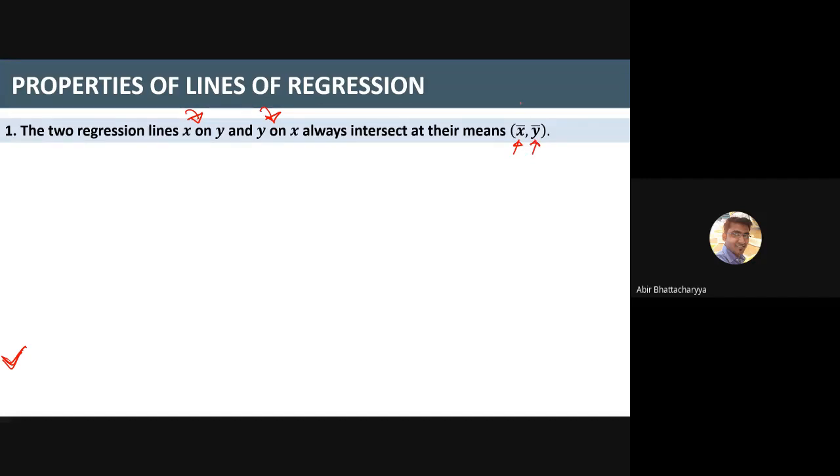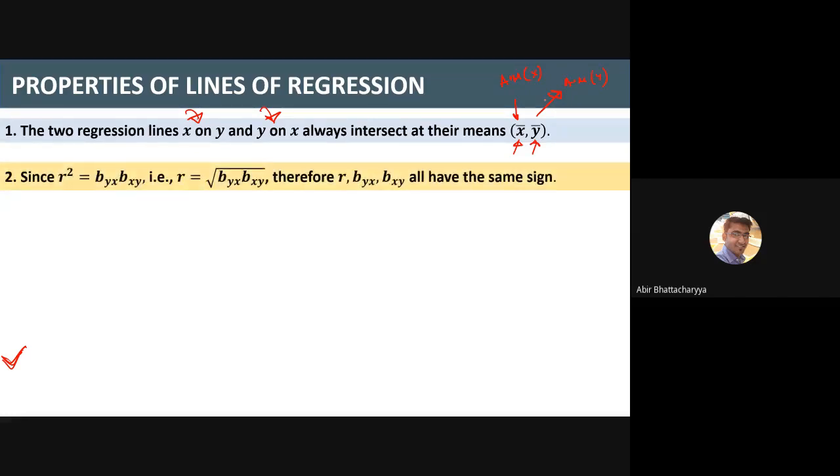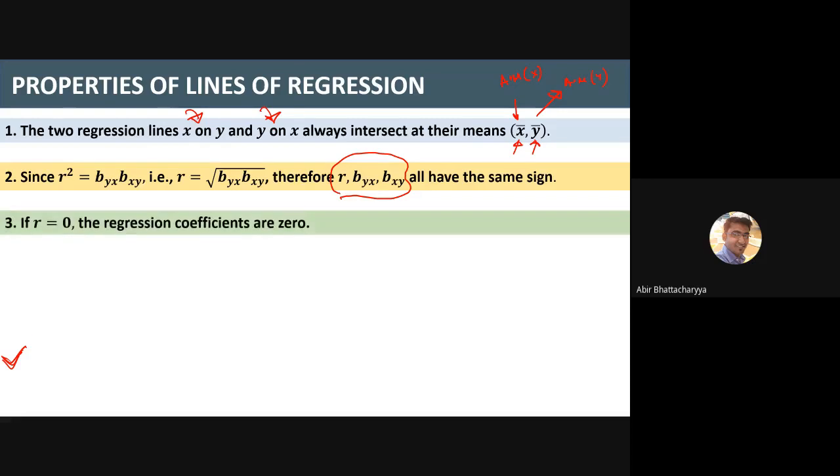Now x bar means the arithmetic mean of x, and y bar means the arithmetic mean of y. The x data and y data are given to you. Just calculate the arithmetic mean, add them and divide by the number of data points, and that will be the point of intersection of these two regression lines. As I told you earlier, r square equals byx times bxy. So r equals the square root of byx times bxy, and always remember that the signs of r, bxy and byx are always the same. Either they are positive or they are negative.